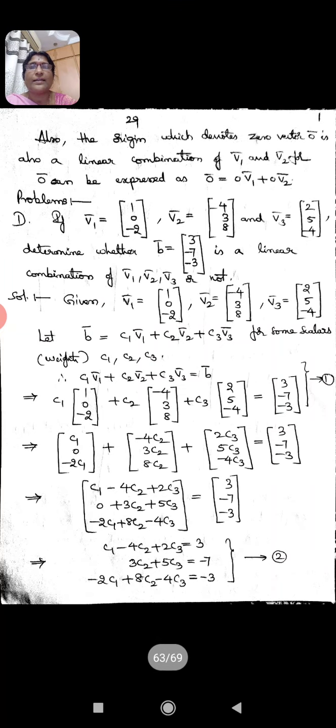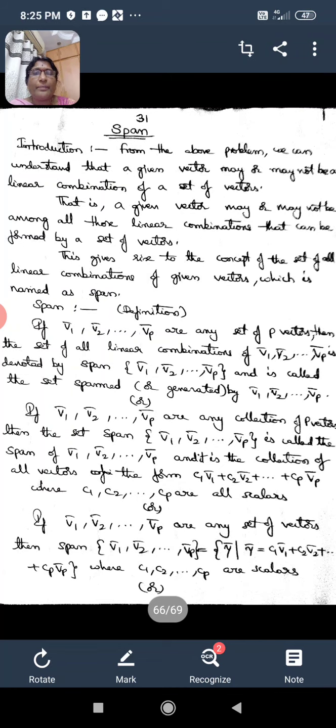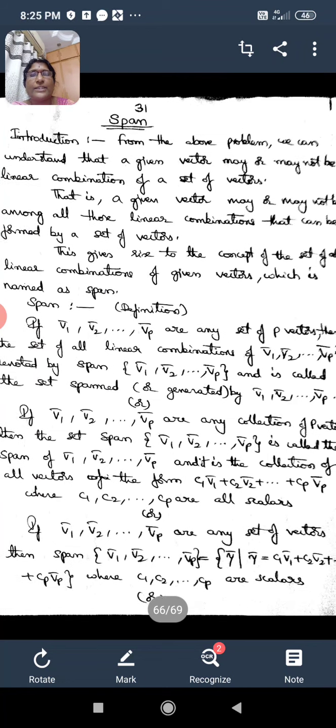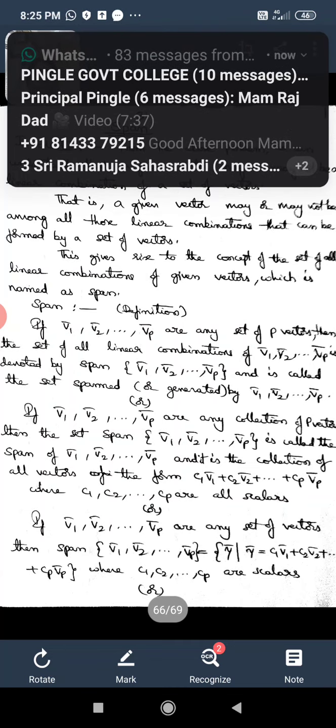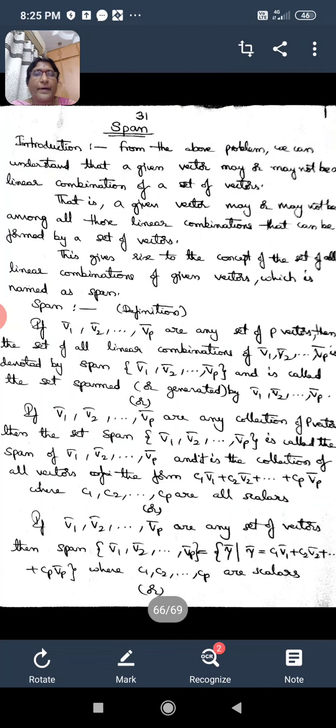Now it is time to go through the definition of span. The word span has the definition that if V1 bar, V2 bar, so on Vp bar are any set of P vectors, then the set of all linear combinations of V1 bar, V2 bar, so on Vp bar is denoted by span of V1 bar, V2 bar, so on Vp bar, and is called the set spanned or generated by V1 bar, V2 bar, so on Vp bar.